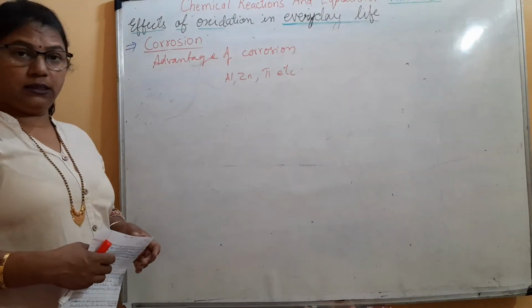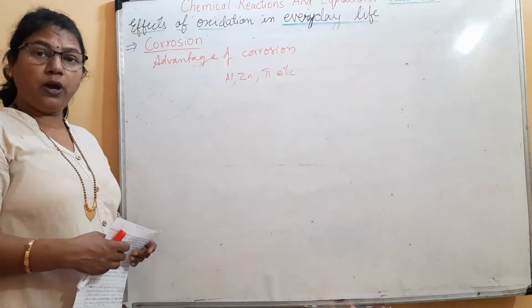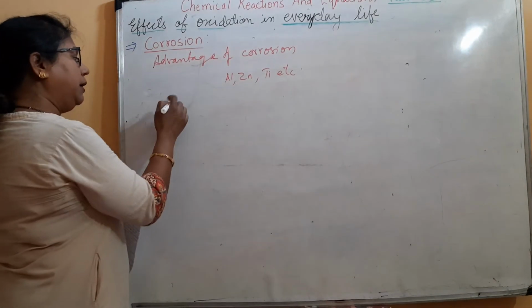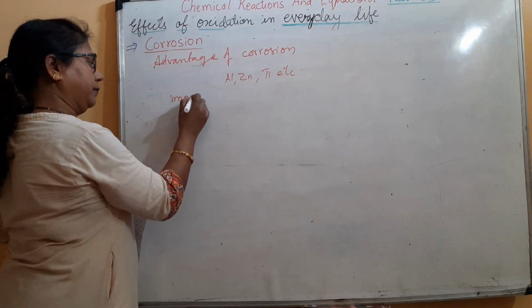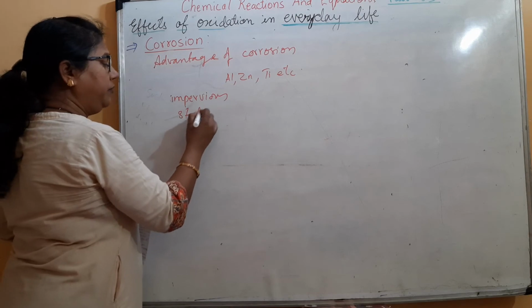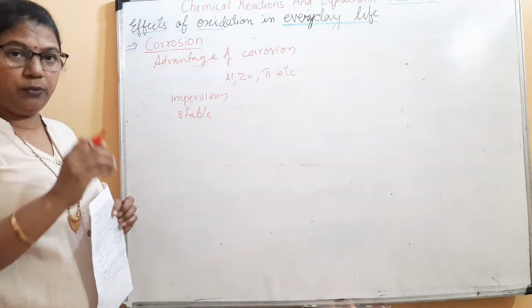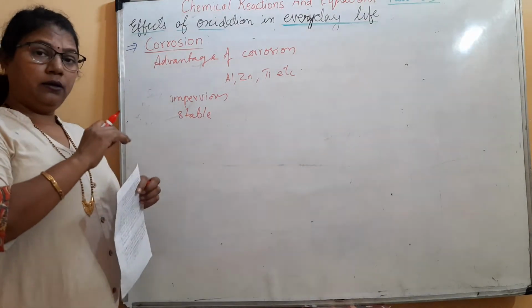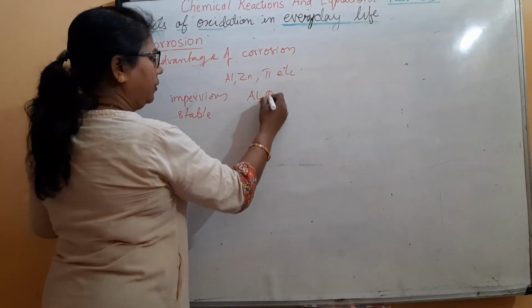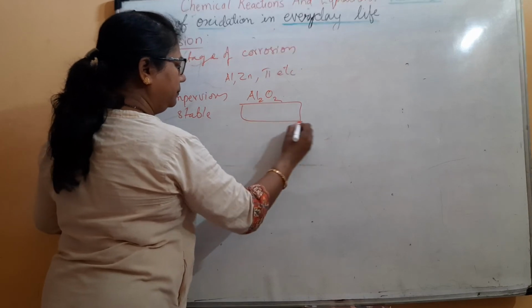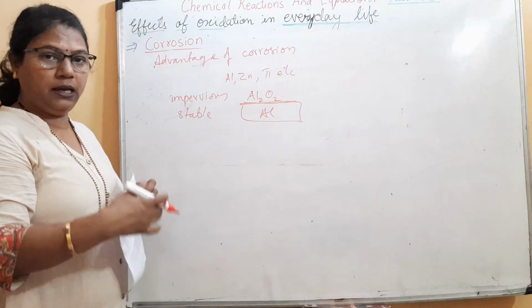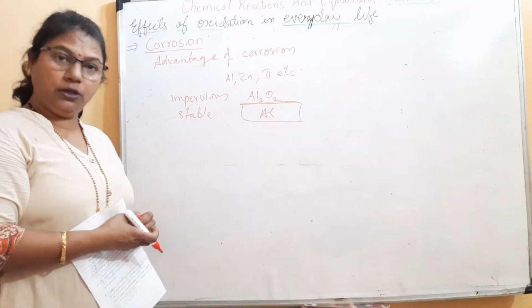How? Let us see. Aluminium, when exposed to moisture, develops a thin layer which is impervious and stable. Impervious means non-penetrable. After development of this aluminium oxide layer over aluminium, this layer prevents the underneath aluminium from further corrosion.